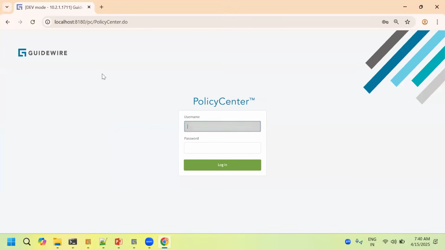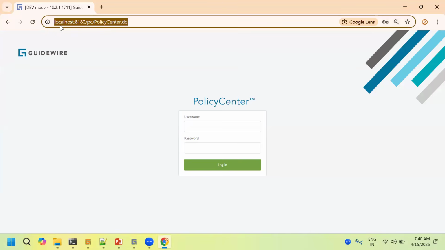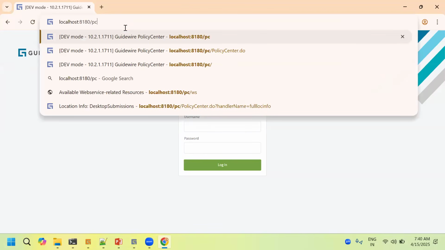User interface. Once my server is ready, I have to use this URL. I'll tell you where this URL comes from. localhost:8180/pc. So this is the URL for PolicyCenter. 8180 is the default port number Guidewire has for each center. localhost is my IP, and 8180 is the port number for PolicyCenter, PC.